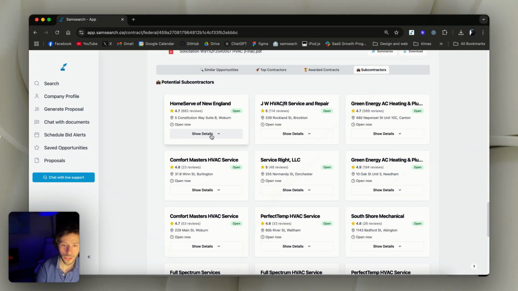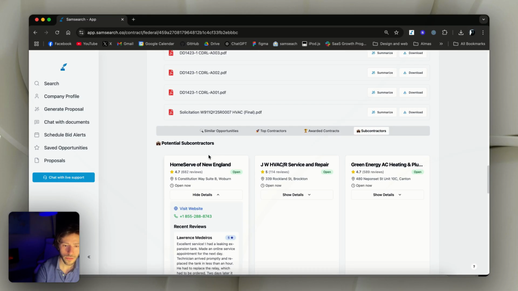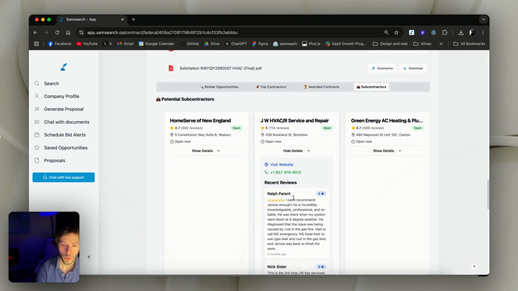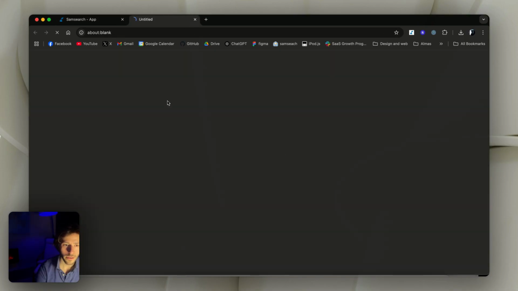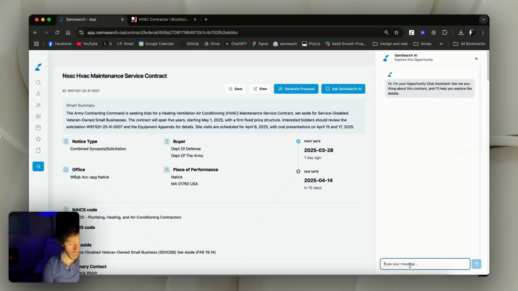And again, we can just click on the details and we should see the reviews, or we can go to the website, for example, and it'll take us straight to the subcontractor's website to take a look at it more. It's not loading for this one, but oh, here we go. And then if we also want to understand more information about the contract, we can ask SAM Search AI. And from here we can say, oh, summary.